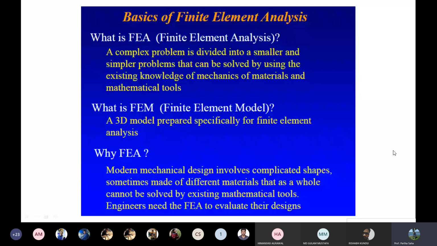Everybody has heard the term finite element analysis. It's actually any kind of real life engineering problem, which can be divided into very small segments. Like if I ask you, can you simulate the aerodynamics on an aeroplane?